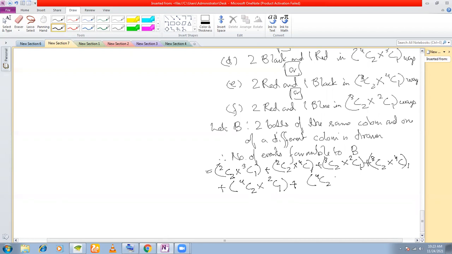So 4C2 into 2C1 plus 4C2 into 3C1. These were the cases above, all divided by 9C3.